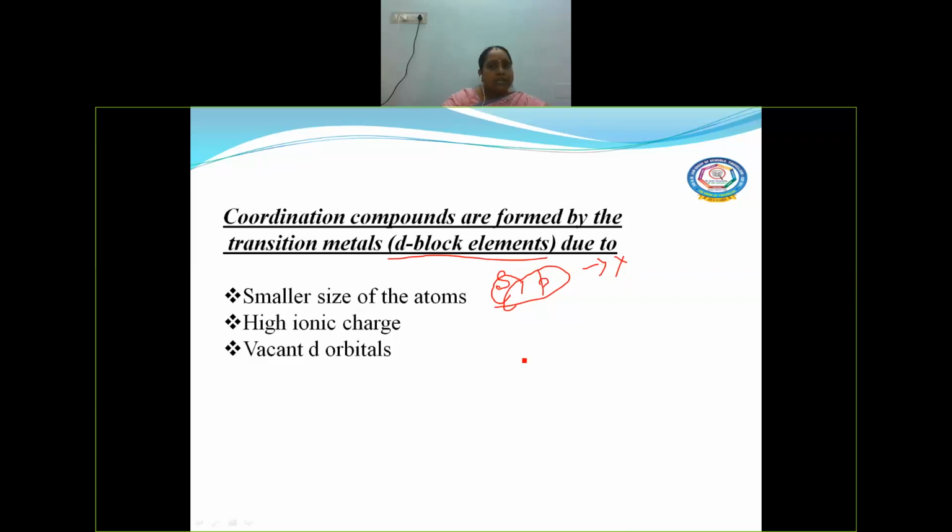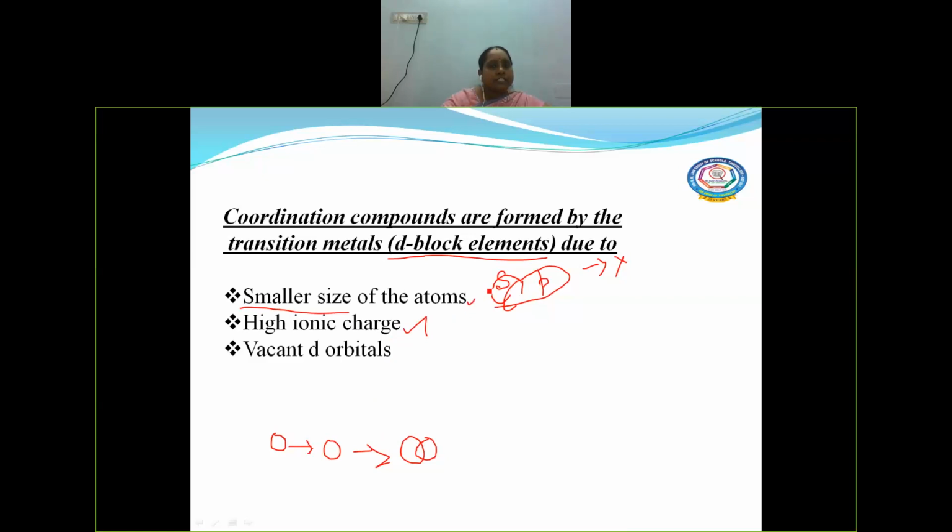And what are the reasons behind that? Because of the smaller size of the atoms. As the atoms are so small in size, they are compact enough to combine with other atoms to form these complexes, that means the coordination complexes, right? And due to the high ionic charge.